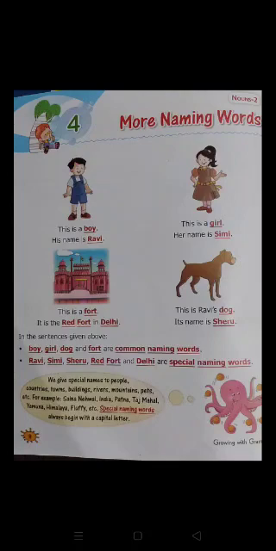We gave the name Ravi to the boy, we gave the name Shimi to the girl, and we specify the fort by Red Fort, and we gave the name Sheru to the dog. So these are specifying words, so we call it special naming words. Ravi, Shimi, Sheru, Red Fort and Delhi are special naming words.